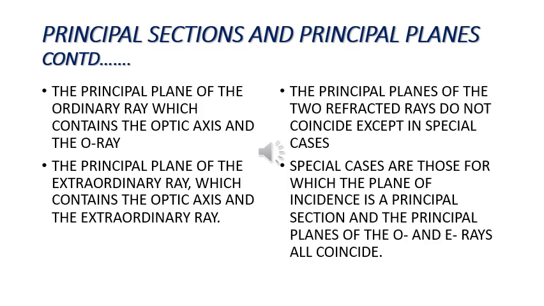The principal plane of the ordinary ray contains the optic axis and the O ray. The principal plane of the extraordinary ray contains the optic axis and the extraordinary ray. The principal planes of the two refracted rays do not coincide except in special cases. Special cases are those for which the plane of incidence is a principal section and the principal planes of the O and E rays all coincide.